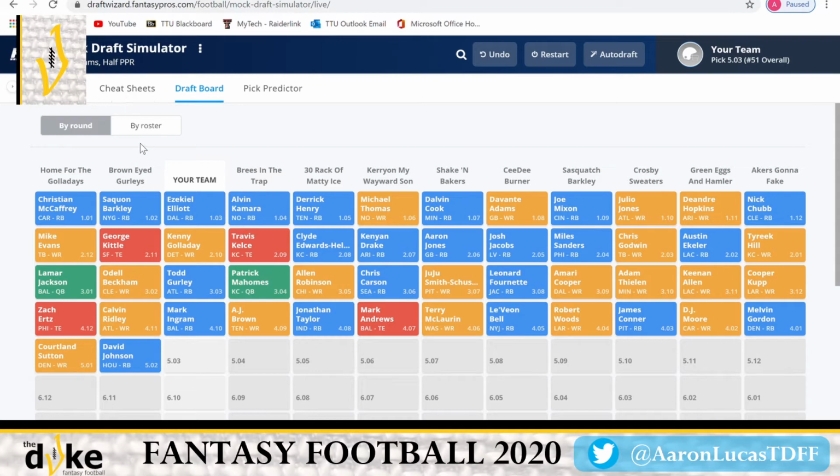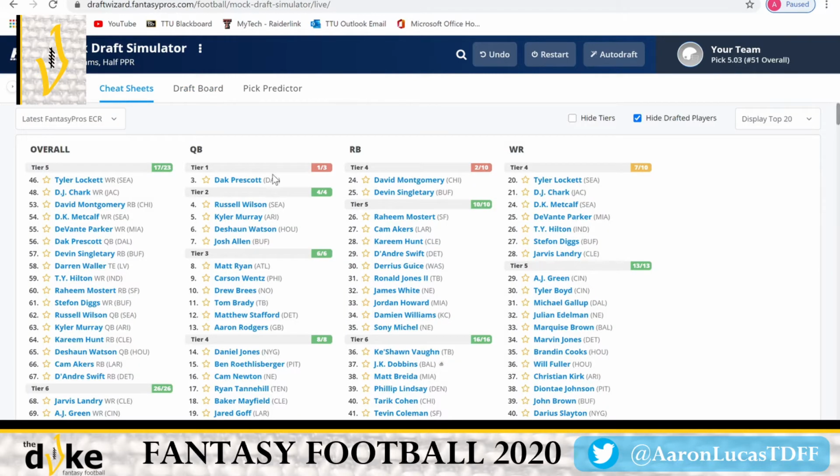So like I said, we could get the same production from A.J. Brown into the 5th round, but I almost want to wait and see if I can prove that we can get the same production in the 6th round, because that's almost 2 rounds later. I like Tyler Lockett in a PPR, half PPR league.